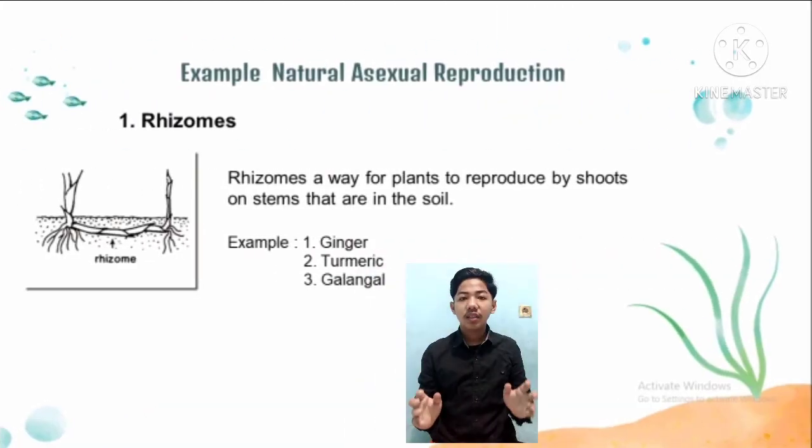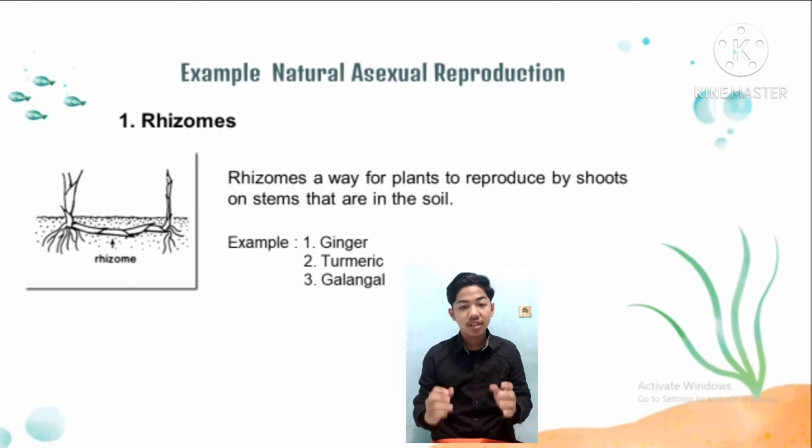For natural asexual reproduction. Number 1. Rhizomes. Rhizomes are a way for plants to reproduce by shoots on stems that are in the soil. Rhizome stems serve as a food reserve. Rhizome stems grow by forming internodes and nodes. Example: Number 1. Ginger. Number 2. Turmeric. Number 3. Galangal.